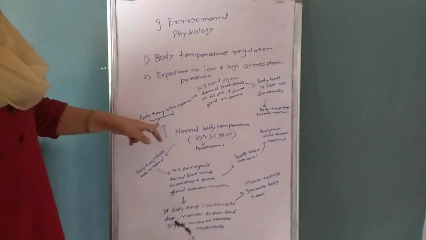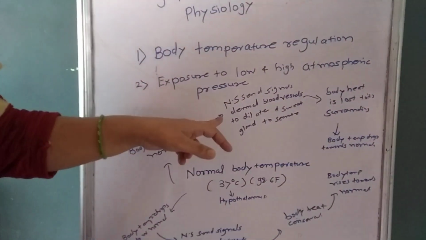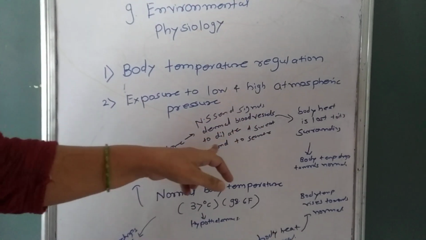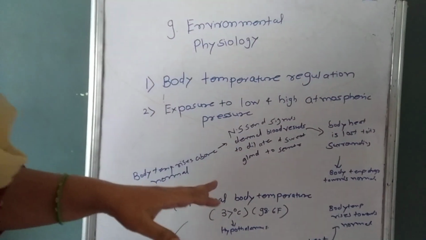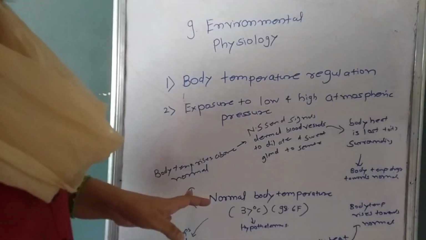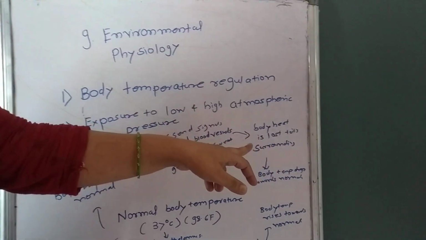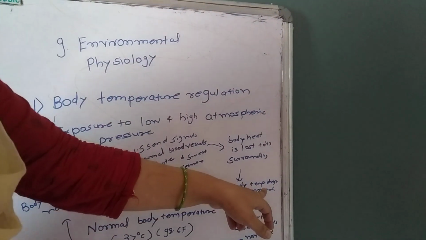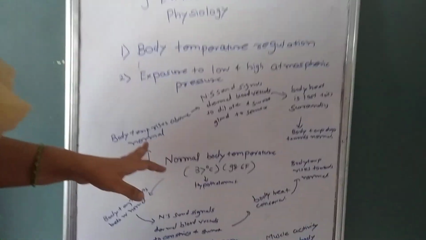First, if body temperature rises above normal, for example in the summer season, our nervous system sends signals to the dermal blood vessels to dilate and the sweat glands to secrete. Why does this happen? To lower the body temperature, which has increased due to the summer season. Body heat is then lost to the surroundings, and body temperature drops towards normal.